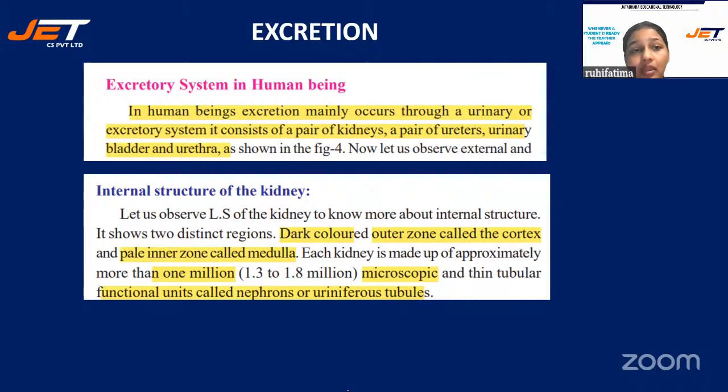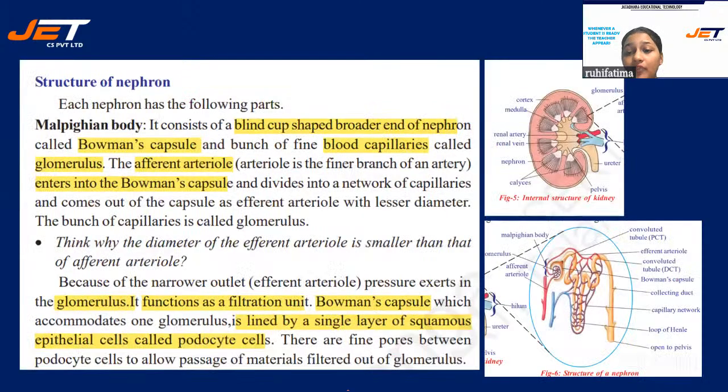Okay, see, this is the structure of the nephron. Structure of the nephron, what is there? There is a Bowman's capsule, or this is known as the Malpighian body. It is a cup-like structure. Okay, it is a blind cup shape, a broader end of the nephron called the Bowman's capsule.